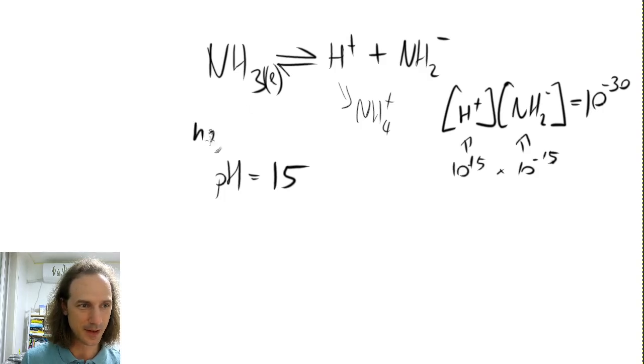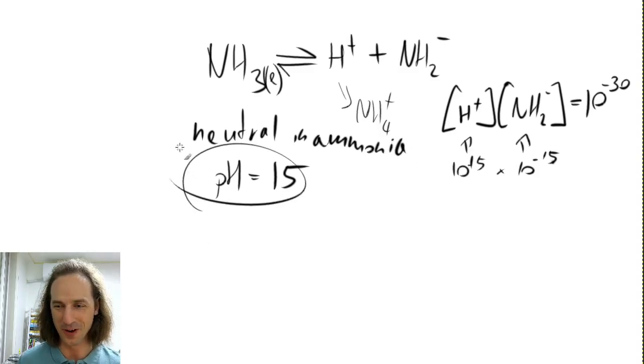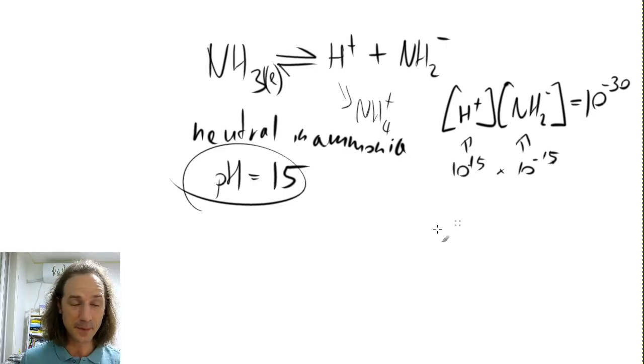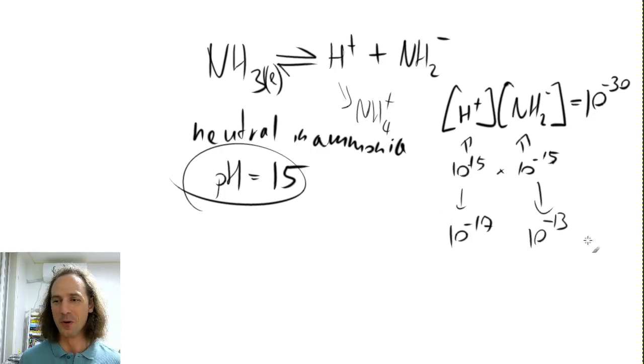So that is neutral in ammonia. Okay, pH 15 is neutral in ammonia already. So pH 17 in ammonia would mean that you have to reduce the H plus concentration to 10 to the minus 17, and here the NH2 minus concentration would have to go up to 10 to the minus 13 to satisfy this. So this is a very mildly basic solution in liquid ammonia.